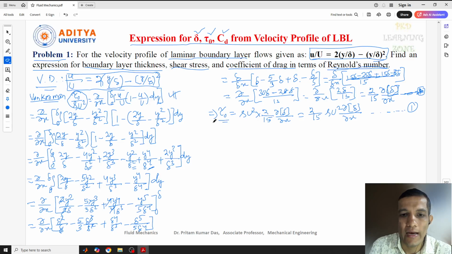Now we know the shear stress at the boundary in the laminar flow, when the flow is in the laminar condition, is given by Newton's law of viscosity, which we have seen. That means tau naught equal to mu into du by dy. This is near the boundary, that means at y equal to 0. Now if it slowly moves, we will get a velocity boundary layer like this.